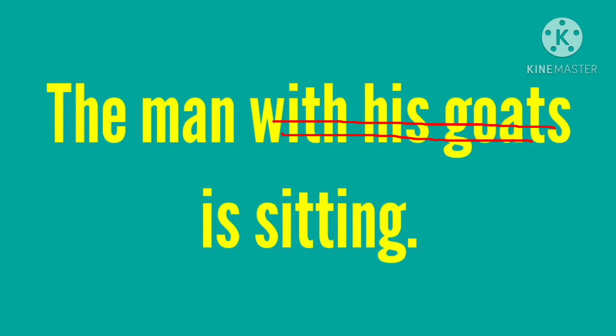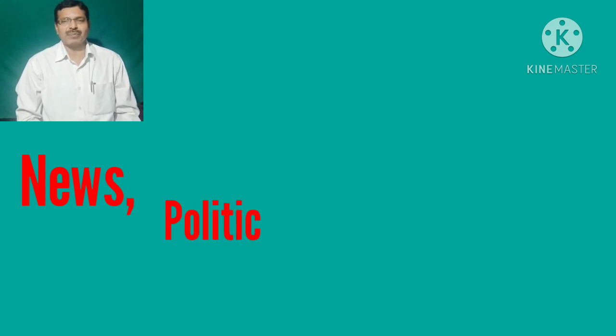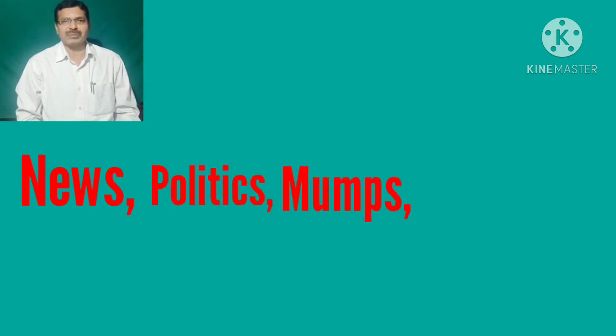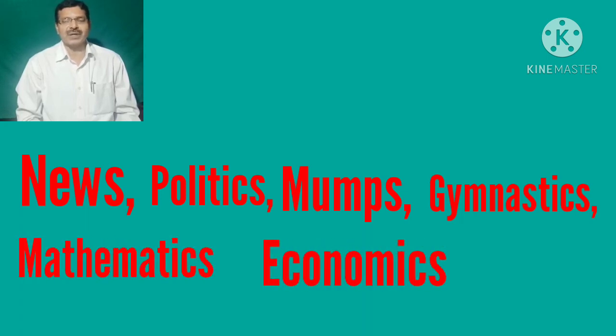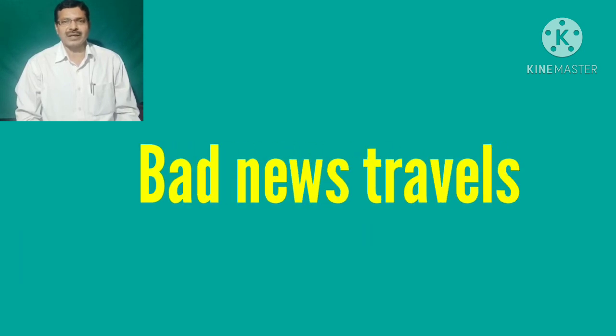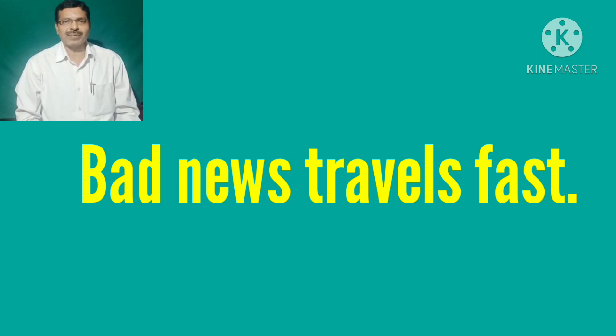Is sitting. Okay, you have already read some nouns which end with s, such as news, politics, moms, gymnastics, mathematics, economics. These nouns are singular or plural. If singular, they must take a singular verb. If plural, they must take a plural verb. So look at the sentence, and from this you yourself guess whether it is singular or plural.